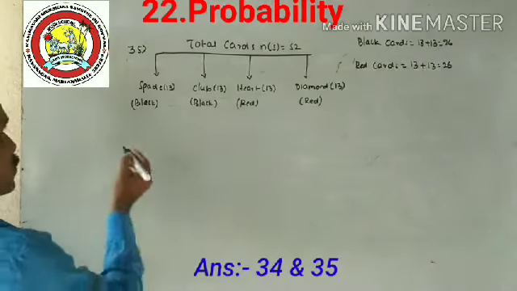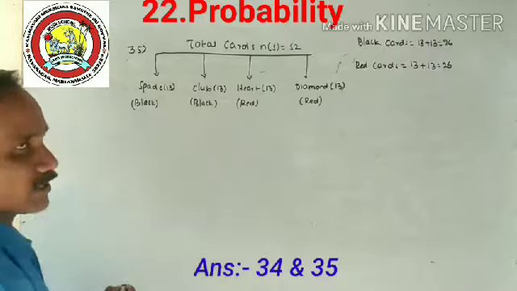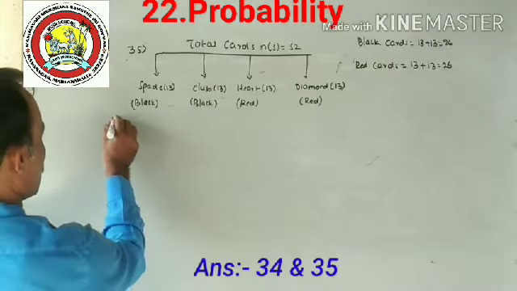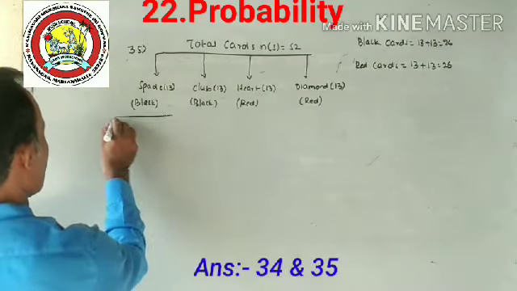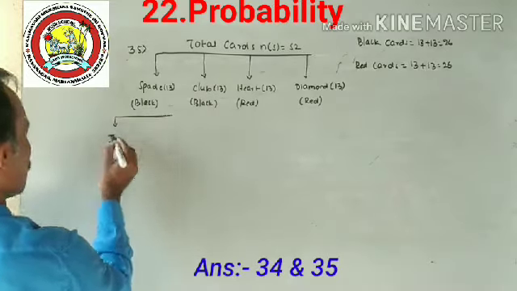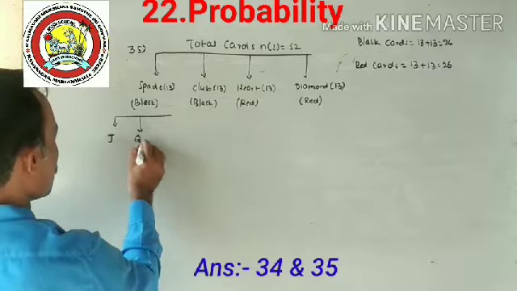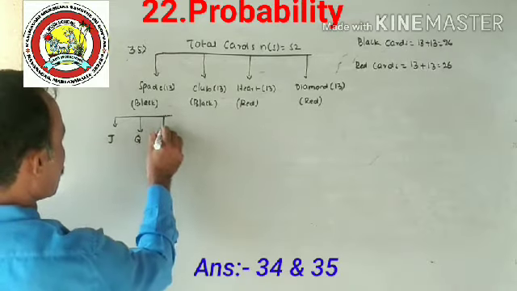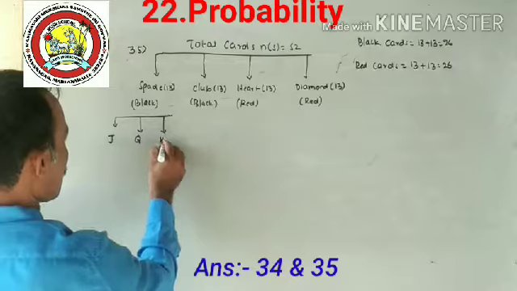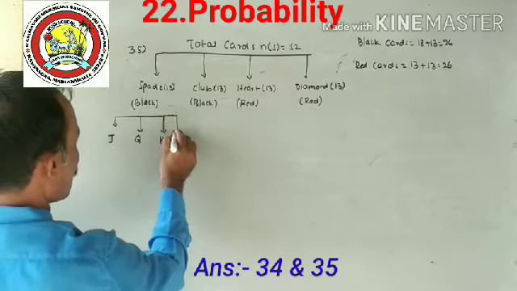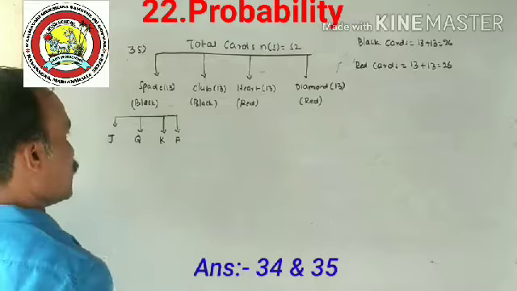Next, out of these 13 cards, very important: jack, next queen, next king, and one more, ace.